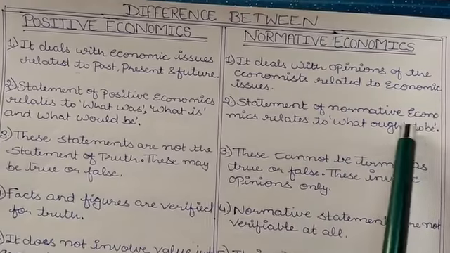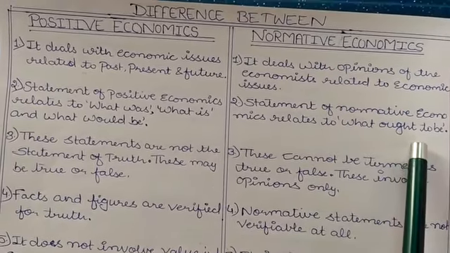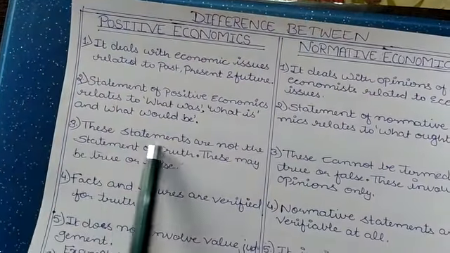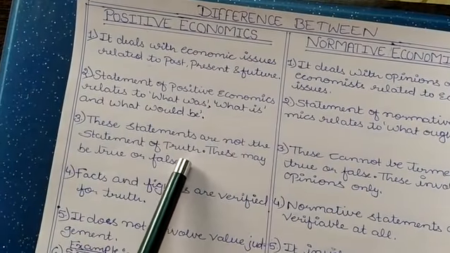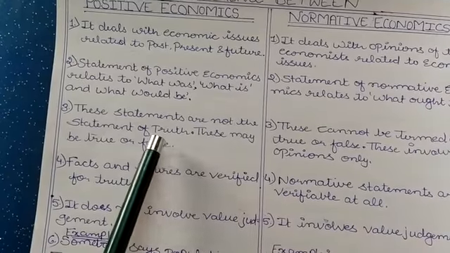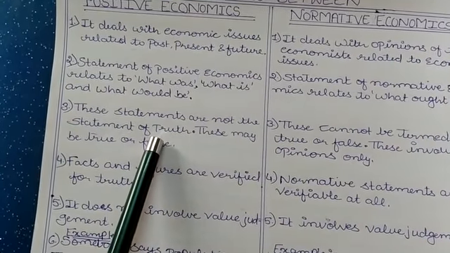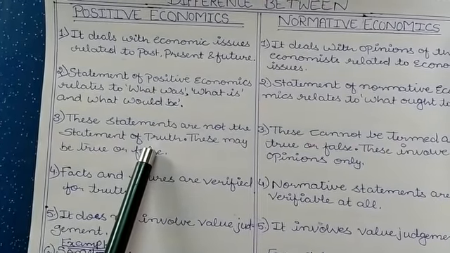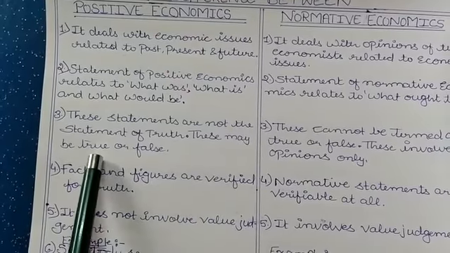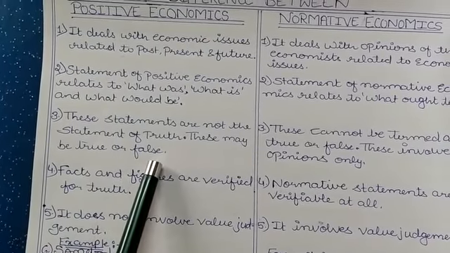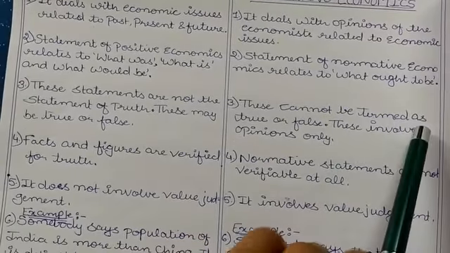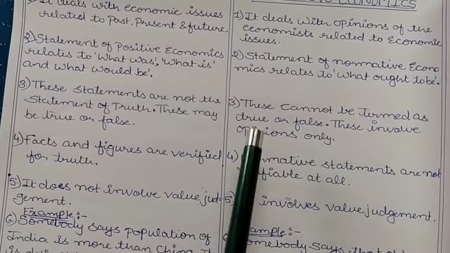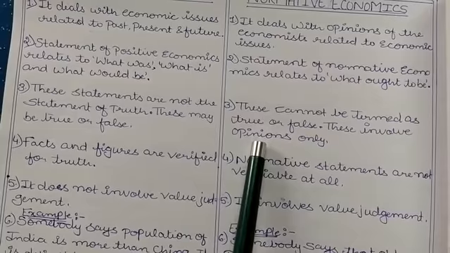Statements of normative economics relate to what ought to be. Now, these statements are not statements of truth. It means it is not necessary that these statements are always true in themselves. Positive statements may be either true or false, while normative statements cannot be termed true or false because they involve opinions only.